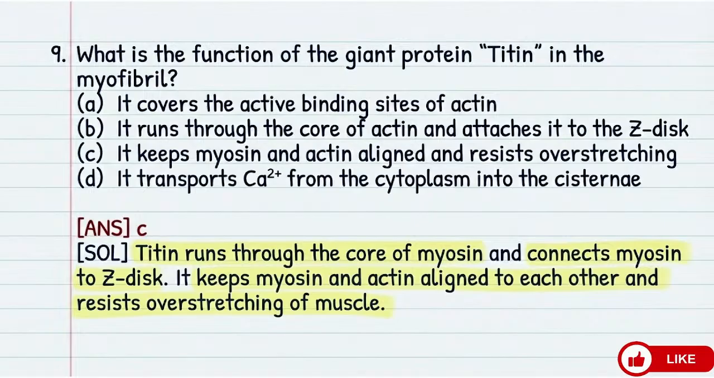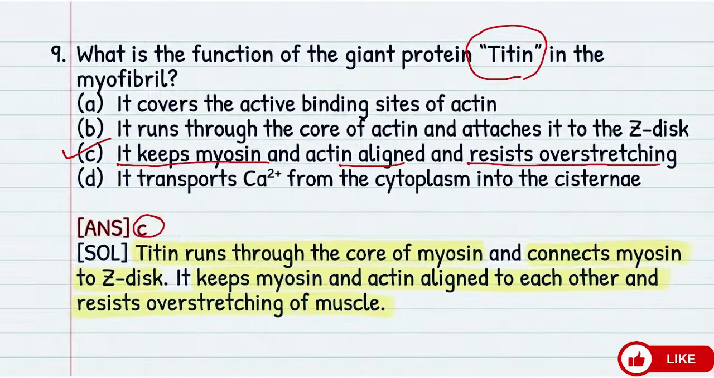What is the function of the giant protein titin in the myofibril? It covers the active binding sites of the actin. It runs through the core of actin and attaches it to the Z disc. It keeps myosin and actin aligned and resists overstretching. It transports calcium from the cytoplasm into the cisternae. So the correct answer is option C. So this is the function. It keeps myosin and actin aligned and resists overstretching.